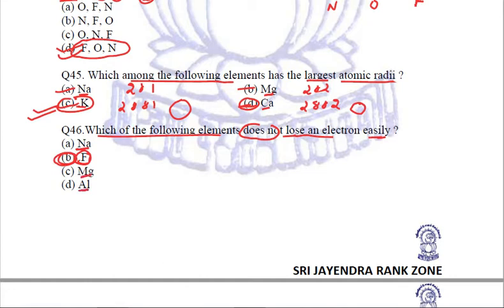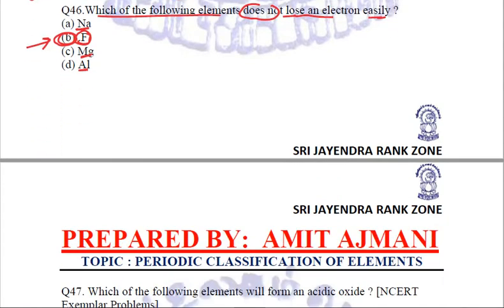The remaining, magnesium and aluminium, are also metals and they have the tendency to lose electrons, whether it is sodium, magnesium or aluminium. So it will be B, fluorine, which is a non-metal, and that is why it will not lose an electron easily, because it has the tendency to gain electrons. Fine. So B, fluorine, is the answer you need to mark.